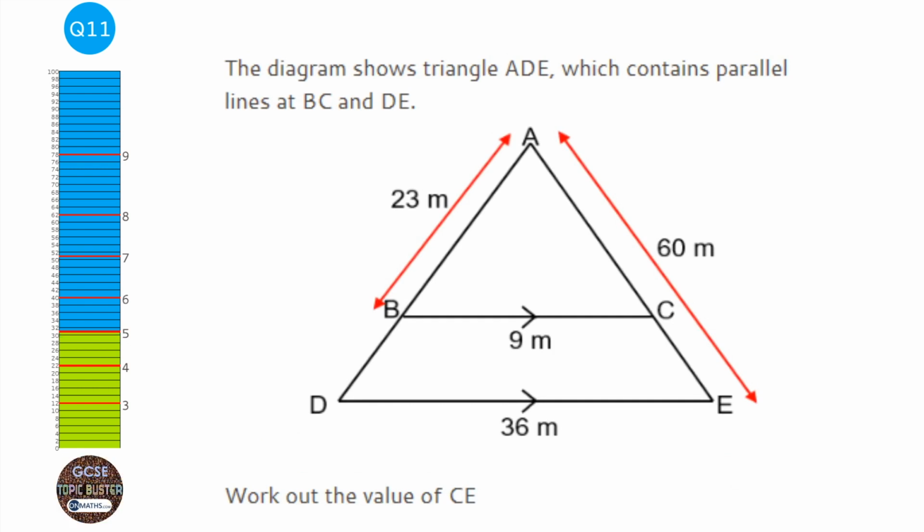Okay, with this question, the first thing to realise is that we have two similar triangles here. We've got the smaller triangle here, and the bigger triangle here. They are mathematically similar because this angle is the same as this angle, because they're parallel lines, those are corresponding angles. This angle is the same as this angle for the same reason, and this is a shared angle. So there are two triangles with exactly the same angles, therefore they have to be mathematically similar. And mathematically similar means all the angles are the same, but we've just multiplied all the lengths by something to get to the new triangle.